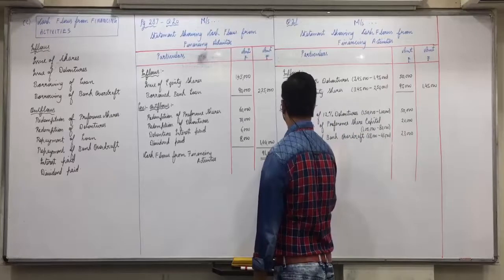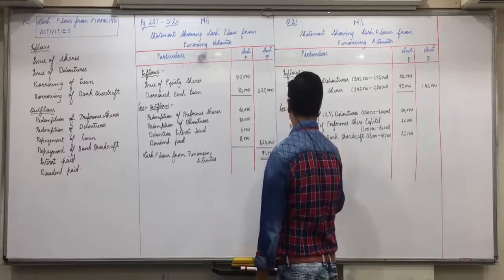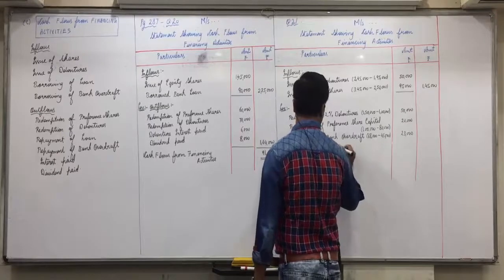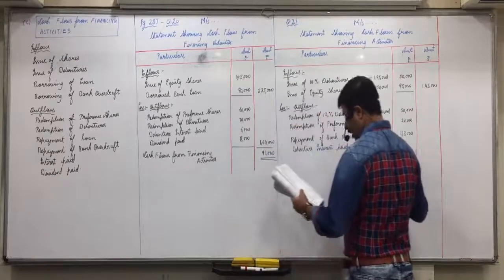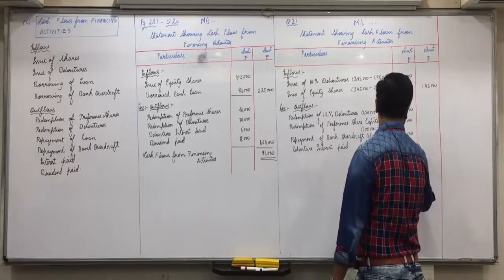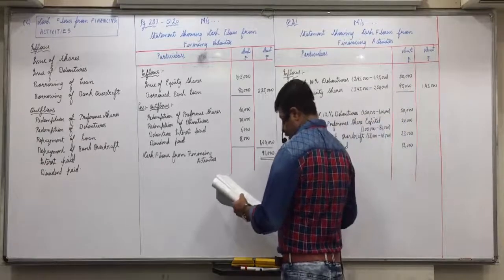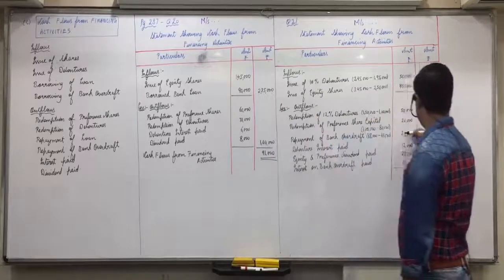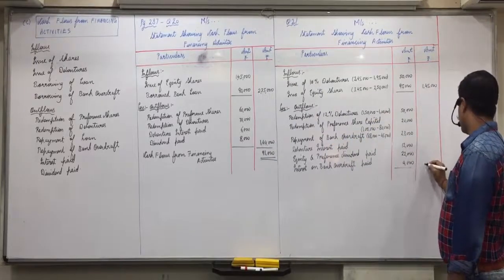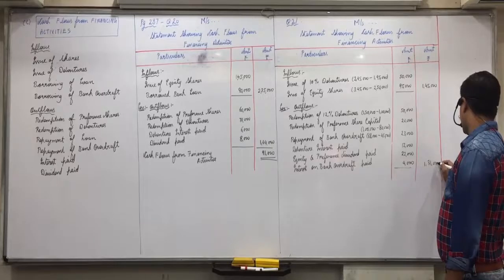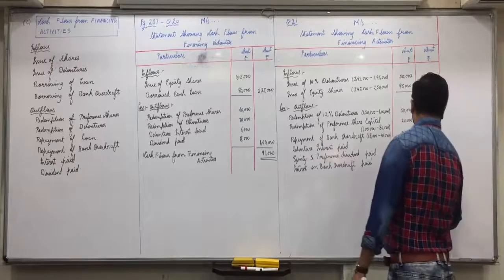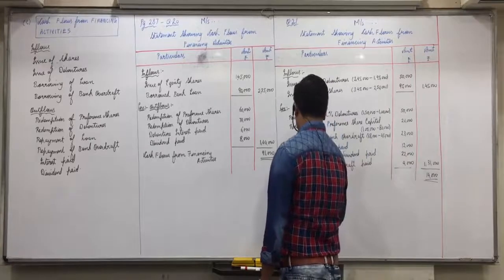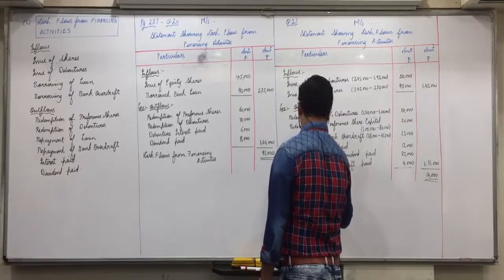Then debenture interest paid, 12,000. Equity and preference dividend paid, 22,000. Total 1,31,000. 14,000 is cash flows from financing activities.